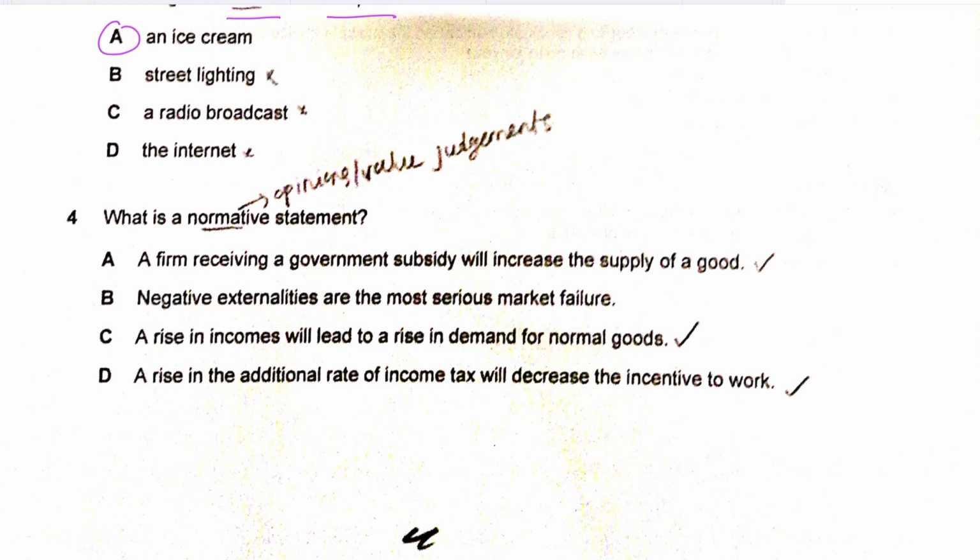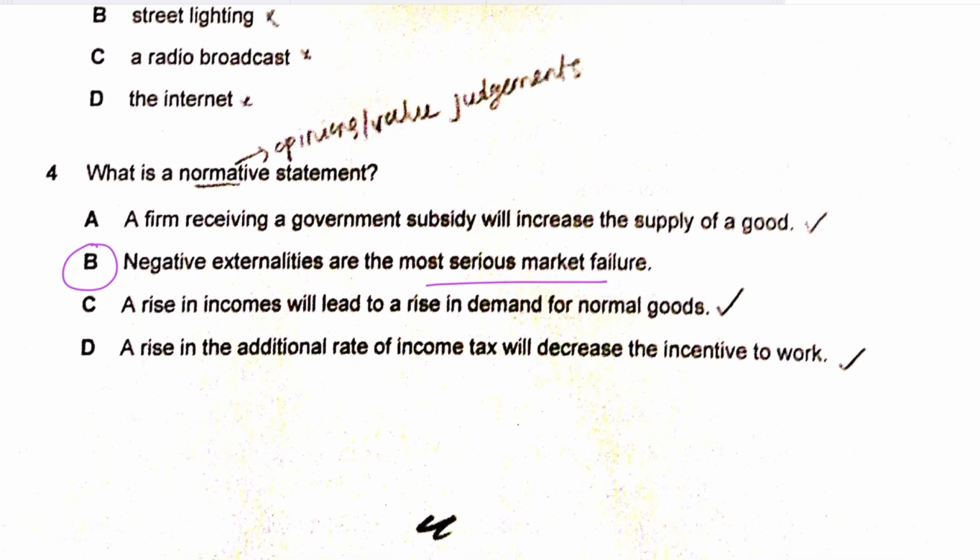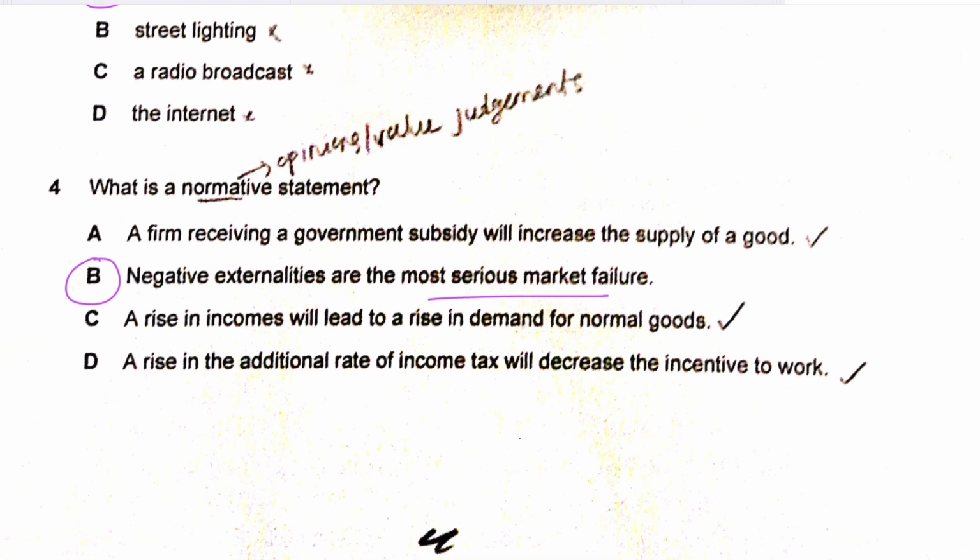Part B says, negative externalities are the most serious market failure. This definitely carries a value judgment because it could be my opinion. Maybe for someone else, negative externalities might not be the most serious, although they are market failures, but not the most serious for someone else, right? So it's certainly an opinionated, subjective view. So question number 4 should be B.